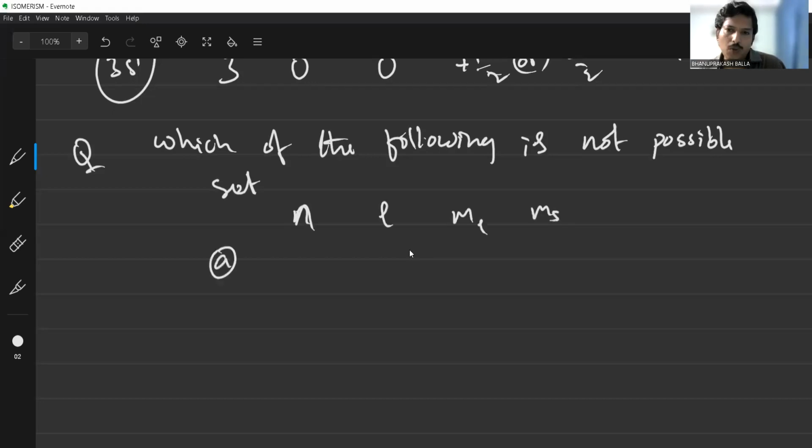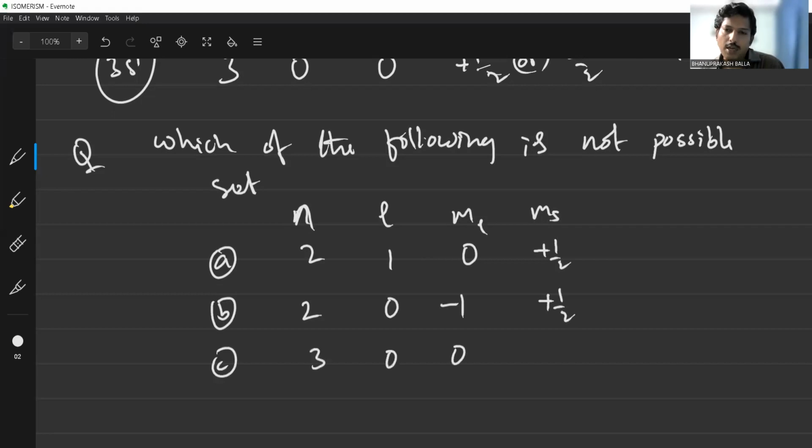Option A: 2, 1, 0, plus half. Option B: 2, 0, minus 1, plus half. Option C: 3, 0, 0, minus half. Option D: 3, 1, minus 1, plus 1 by 2. He is asking which of the following is not a possible set.